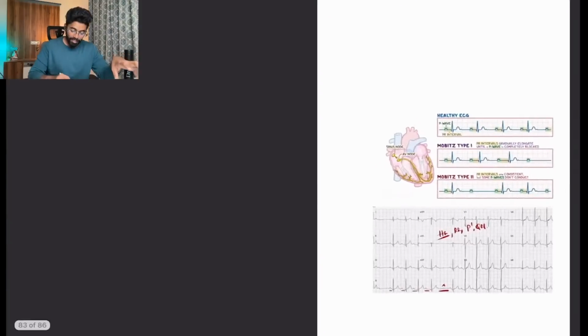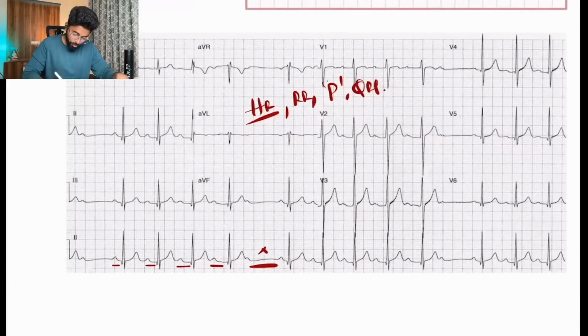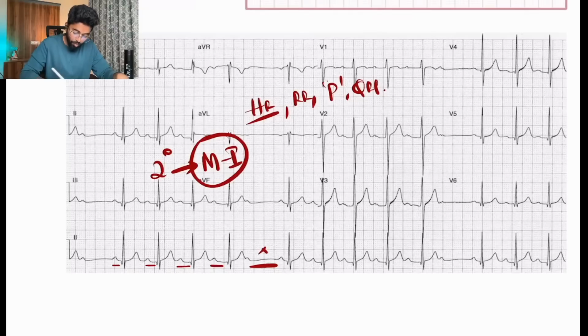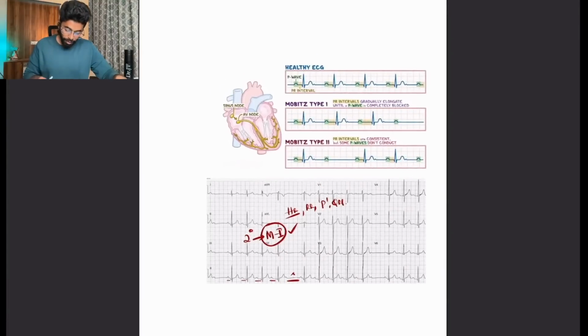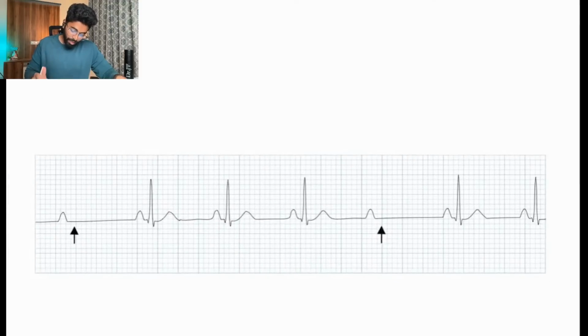So as I clearly said, prolong and drop is a Mobitz type 1 block, second degree Mobitz type 1 block. Simple, right?